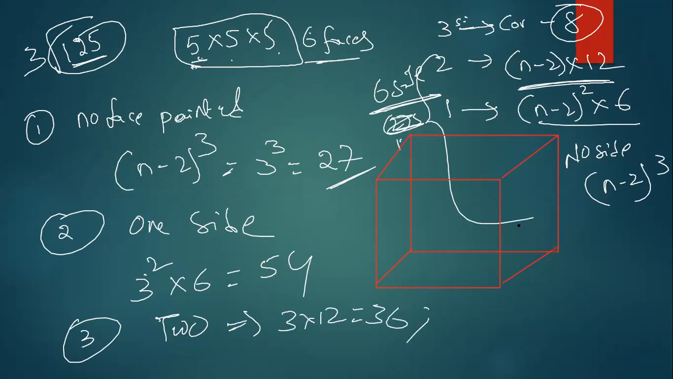Now, how many small cubes have exactly 3 faces painted? 3 faces painted means always corners. No need to count. 1, 2, 3, 4, 5, 6, 7, 8. Always the answer is 8. If it's clear, type Y.